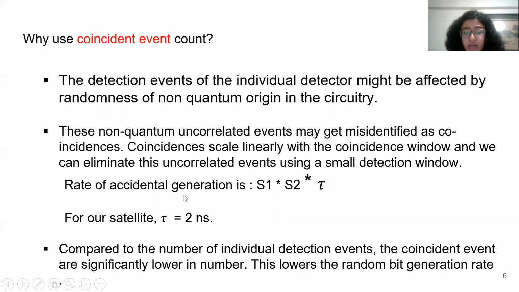So if we look at this formulation of accidental generation, we can see S1, S2, and tau. Here tau is the coincidence window. The lower the value of tau, the lower the value of this product of S1 and S2. For us, the value of tau is 2 nanoseconds, but in principle we can lower it as much as we want. There is one downside of using coincident event count. The number of coincident events is significantly lower than the individual detection count. So when we are using this coincident event count to generate the random numbers, the number of random bits is also lowered.